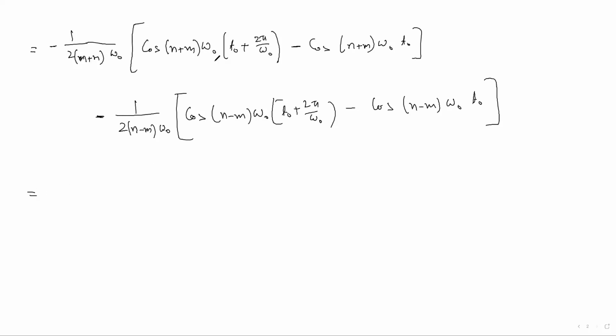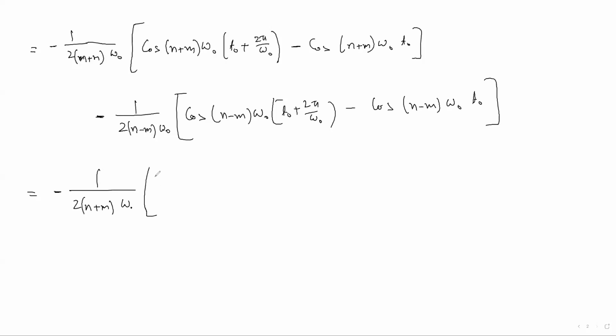Now when you multiply, omega naught will cancel, but 2 pi by omega naught is there, so how can we write it? Minus 1 by 2(n plus m) omega naught, bracket. Let me multiply omega naught with the second term, 2 pi by omega naught, in cos (n plus m).